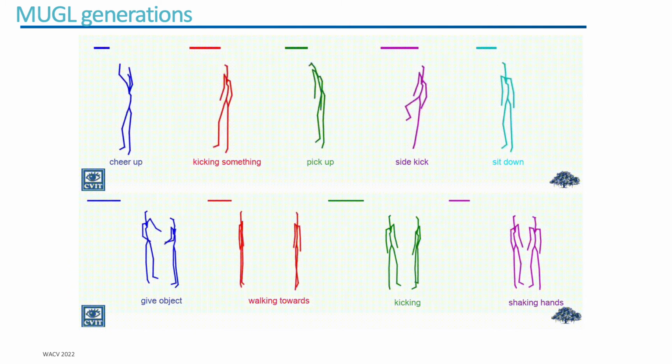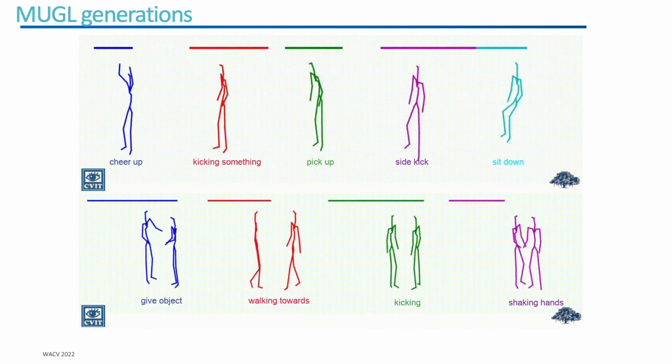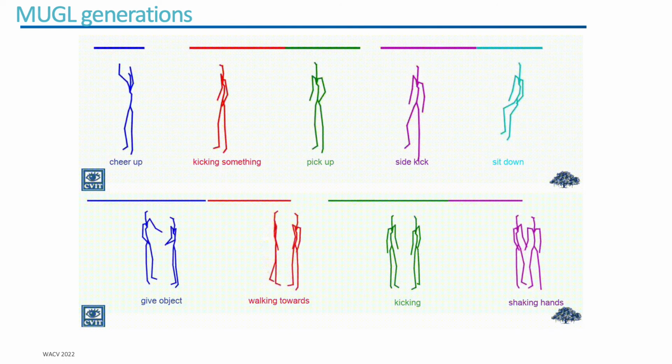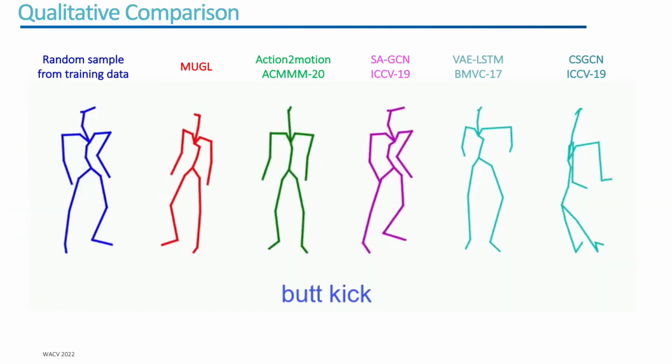Here are some examples of single and multi-person variable duration action sequences generated by MUGL. Overall, unlike our work, existing methods do not cover a large number of action classes, do not produce variable length sequences, and do not generate multi-person activity sequences with relative global displacements.